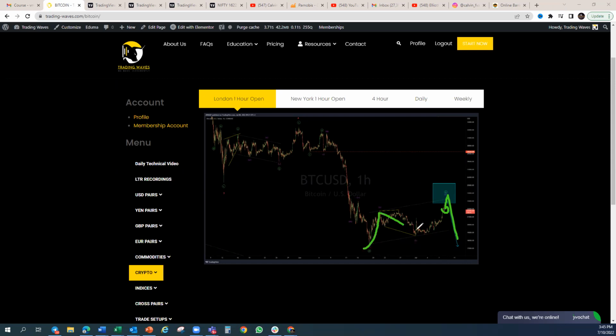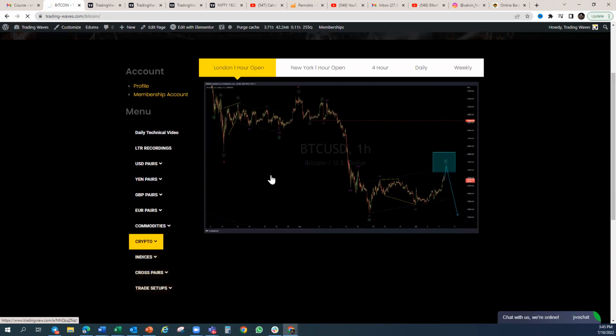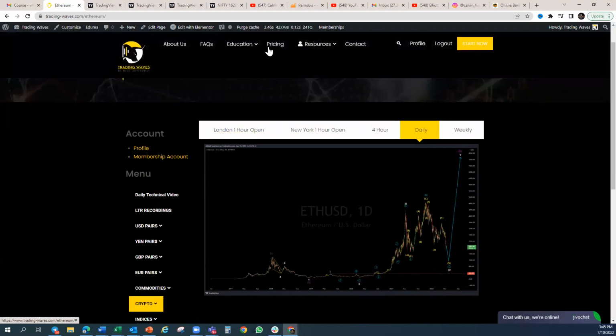So you'll see that most of the charts have got a structure like this. Let's see if that is going to play out. So we're going to see this one pulling back. Let's see if we're going to come down here on the cryptocurrencies. That is Bitcoin. Let's have a look at Ethereum. It will have exactly the same structure. I'm going to show you the daily, but without going much into detail, because it is exactly the same as Bitcoin. So look at the daily here on Ethereum, exactly the same thing.